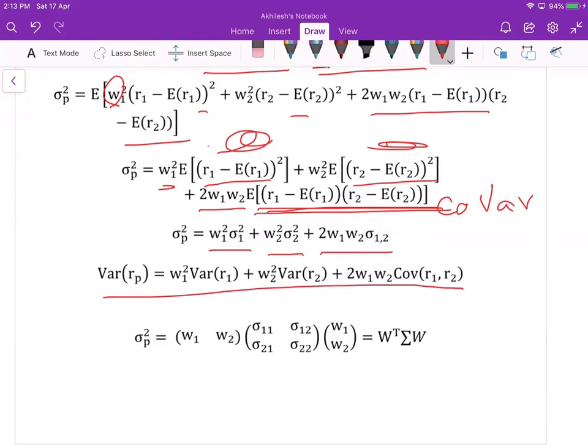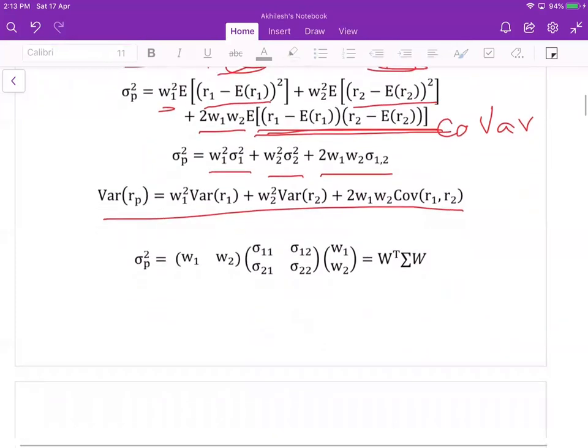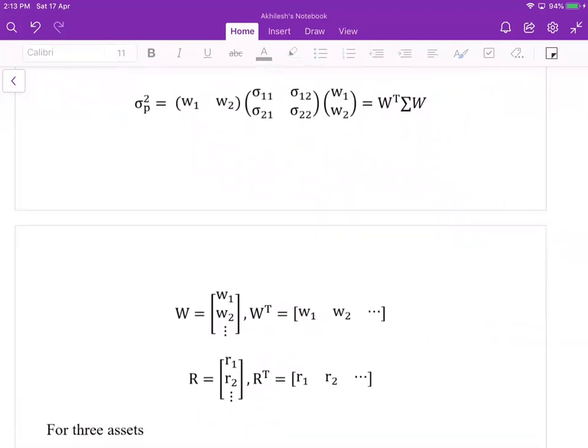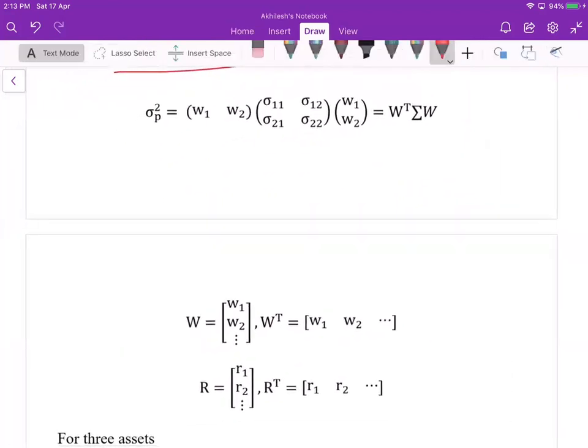All the calculation which we did for the two assets, just like a notation format, you can also do in the matrix format. Suppose the weights we have, we can arrange in this fashion, in the vertical, column format.